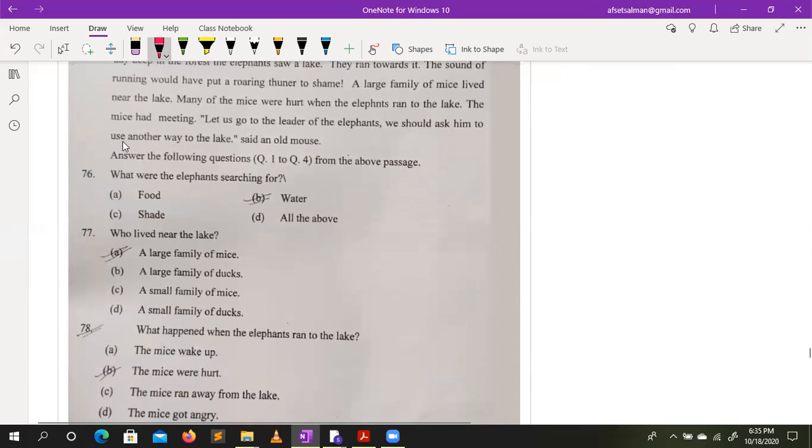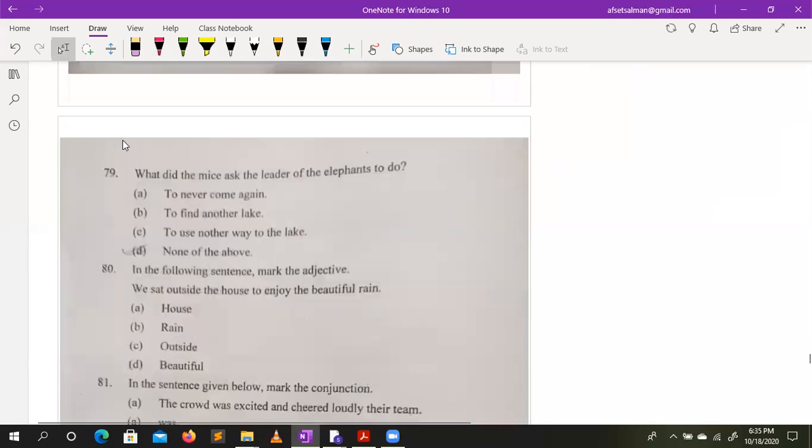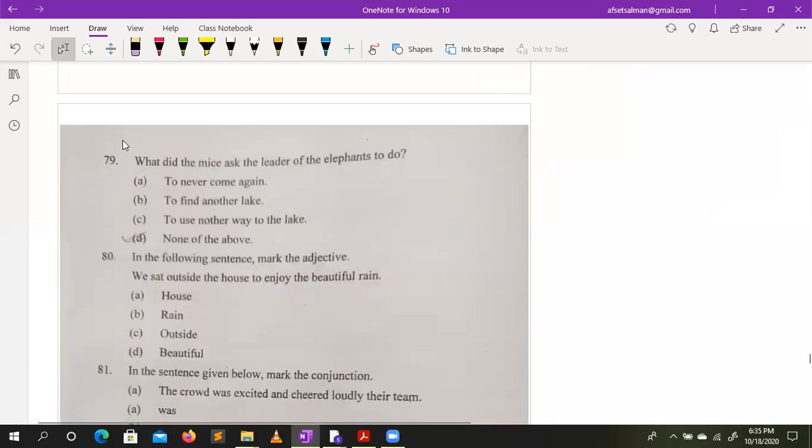What were the elephants searching for? So water. Now who live near the lake? A large family of mice. Now what happened when the elephant ran the lake? Were hurt.